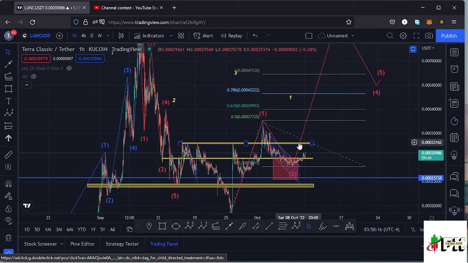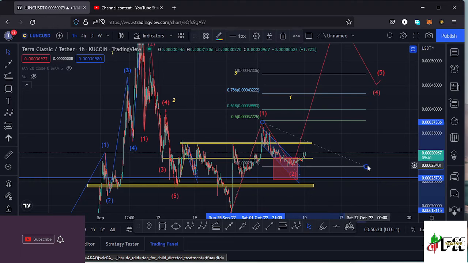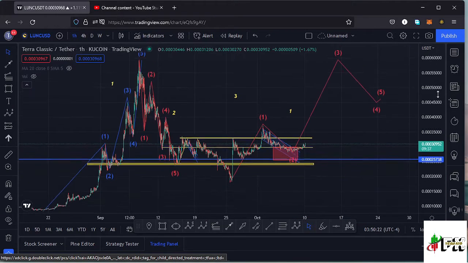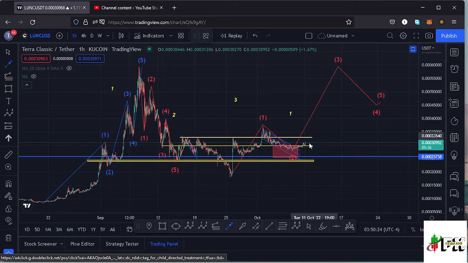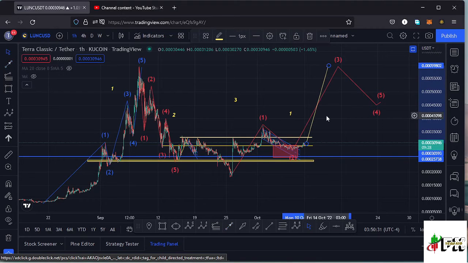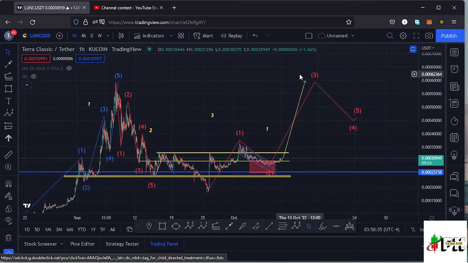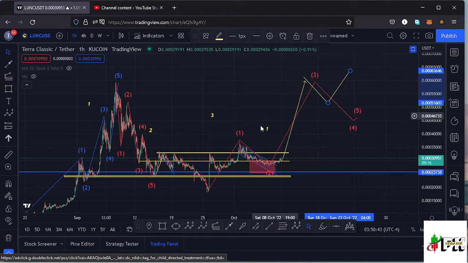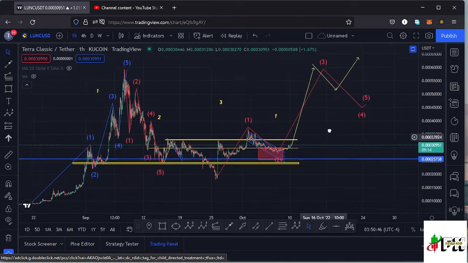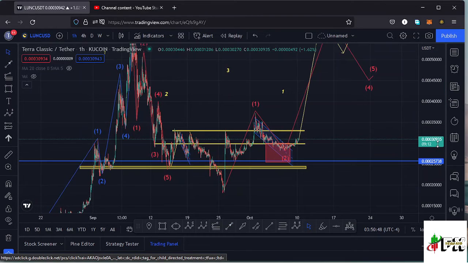So there is a possibility, once we manage to break above this other key area of resistance that we have at around the $0.0003362 mark, we might be able to continue pushing higher, also manage to break above other areas of resistances in between here before we fully maximize the target area in the formation of that third wave to the upper side, then expect a bit of a retracement to the lower side in the formation of a wave 4, then continue pushing higher in the formation of a wave 5 to complete that higher Elliott wave count 1. So that is what I'm expecting to play out here on the LUNC chart.